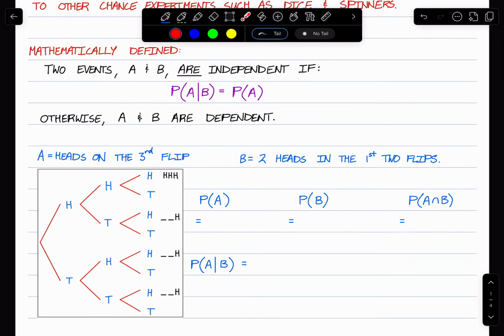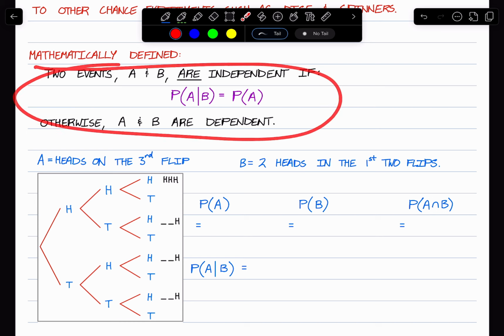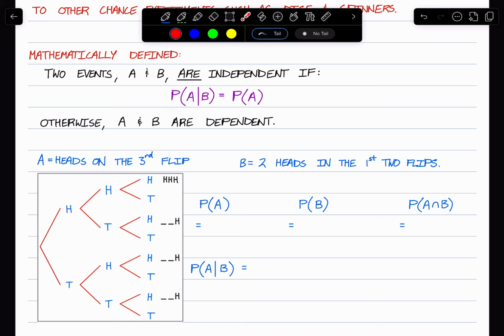Now, that is the intuitive idea of this, but you'll see that with more complex events, we need to define this and prove this mathematically. And how we do this is this idea. Two events, A and B, are independent if the probability of A given B is equal to the probability of A. Otherwise, A and B are dependent.